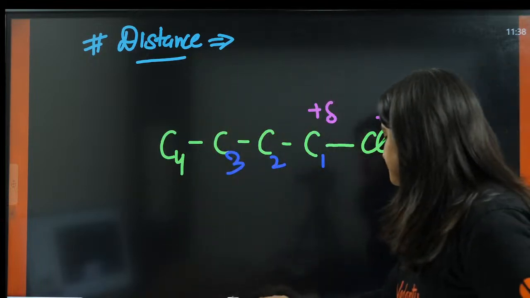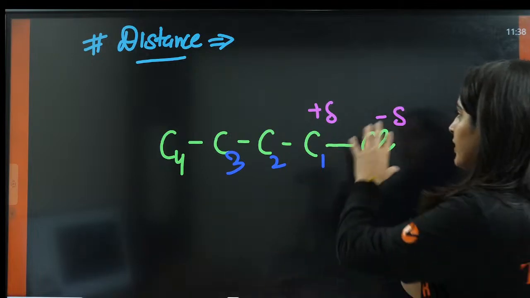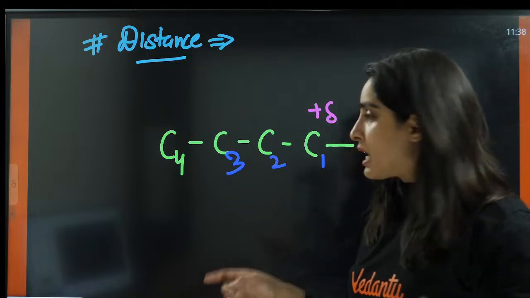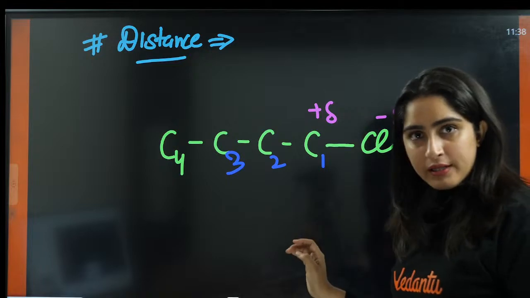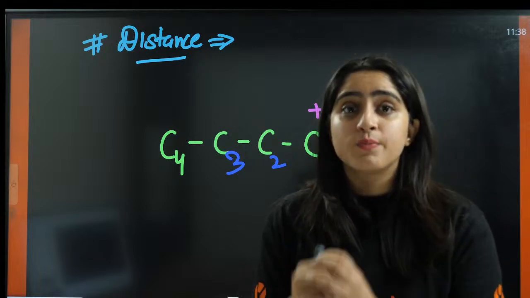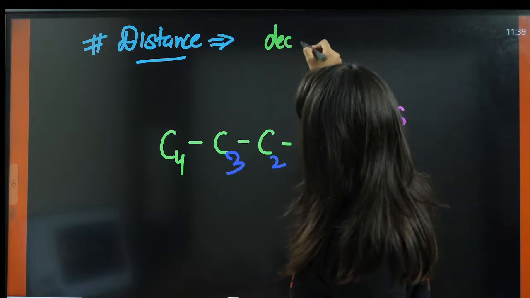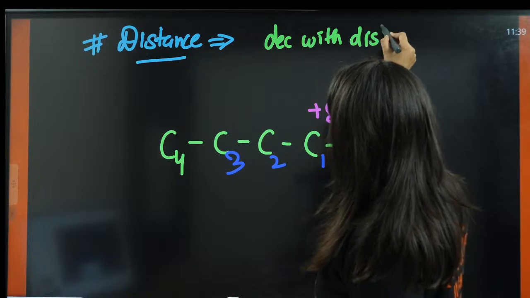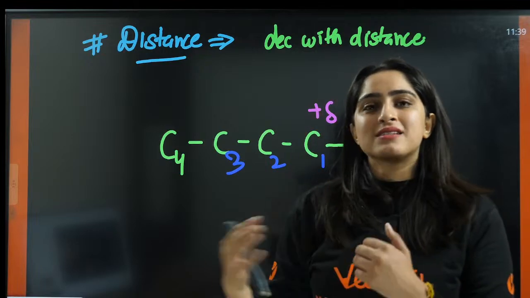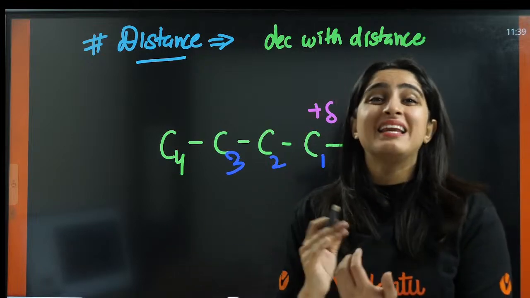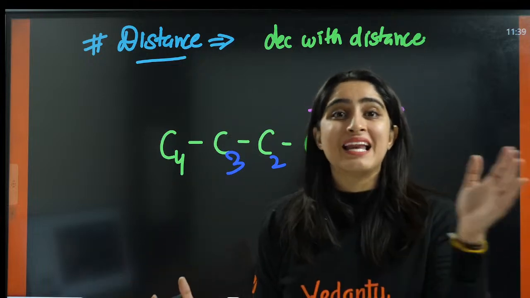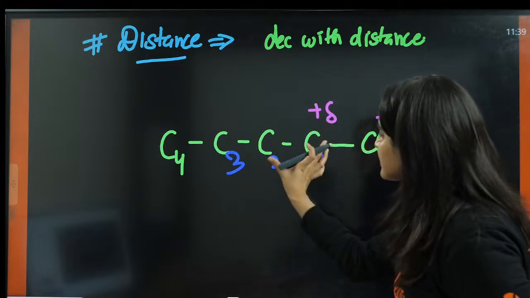So now let us see. Here, it will have partial negative charge and it will have partial positive charge because of the electronegativity difference. Now, after the first carbon, when we come to the second carbon, the inductive effect will decrease because inductive effect decreases with the distance. Why so? What is the reason? Because if the distance increases, there will be less interaction. This is just like normal life. If the distance increases, there will be less interaction.